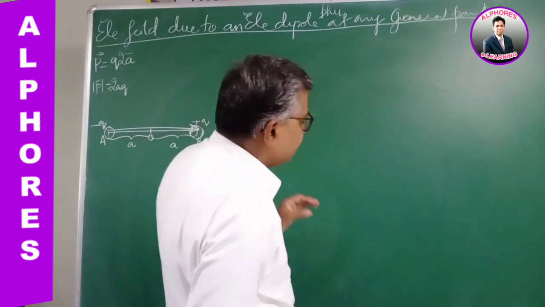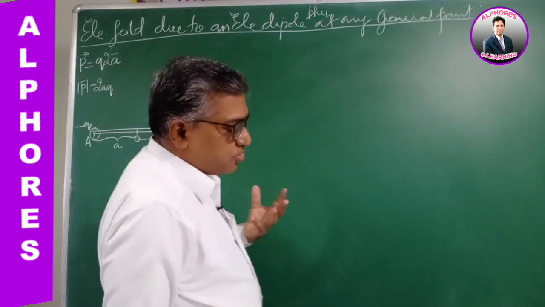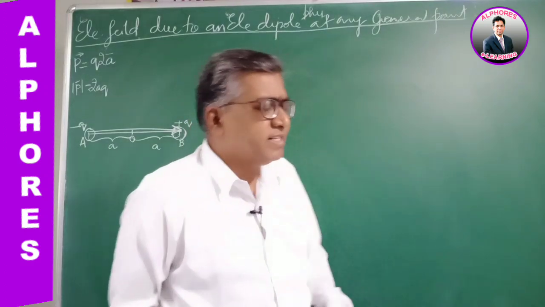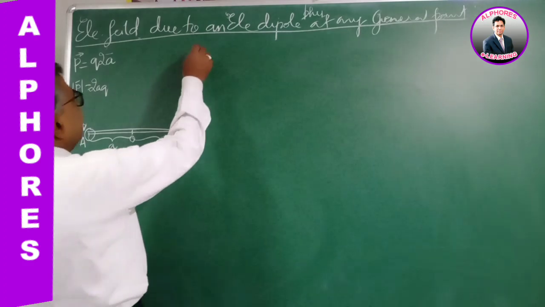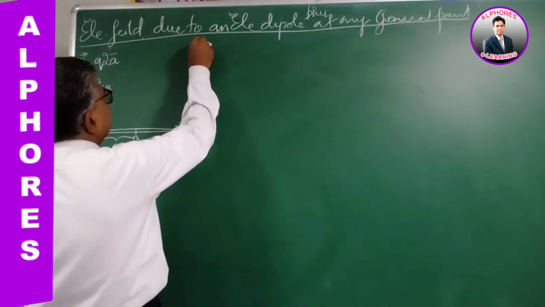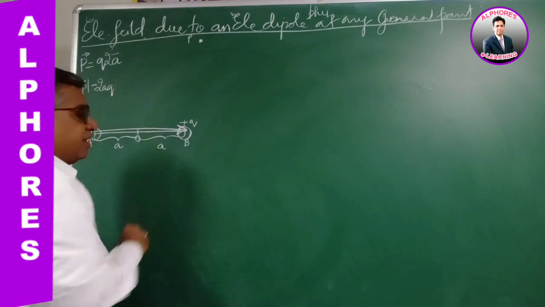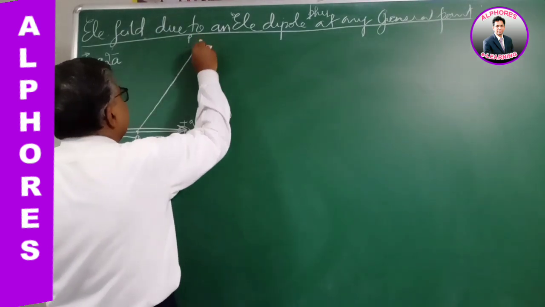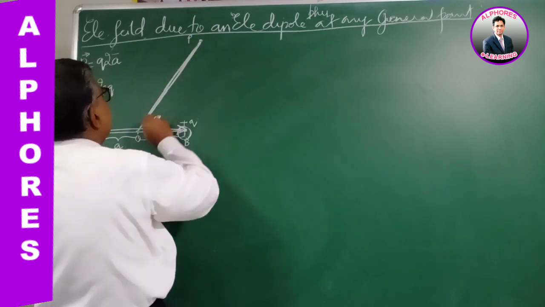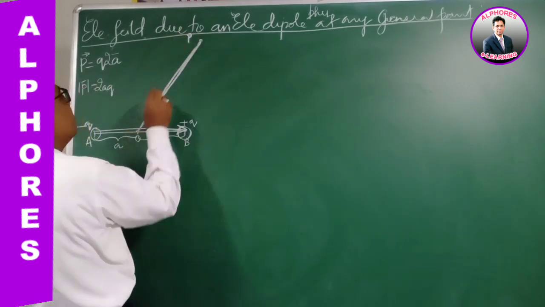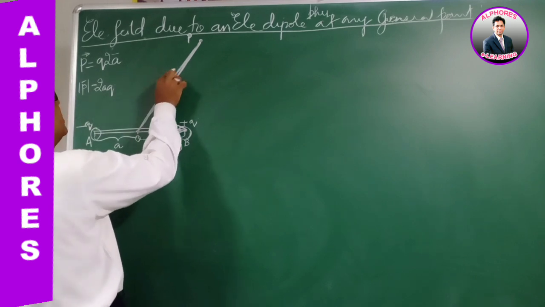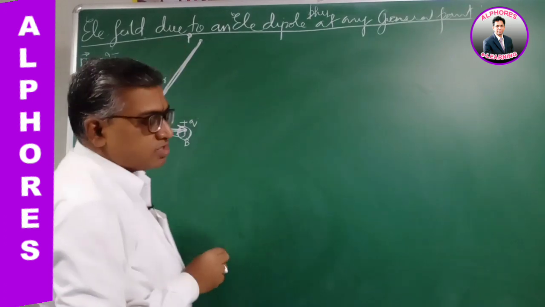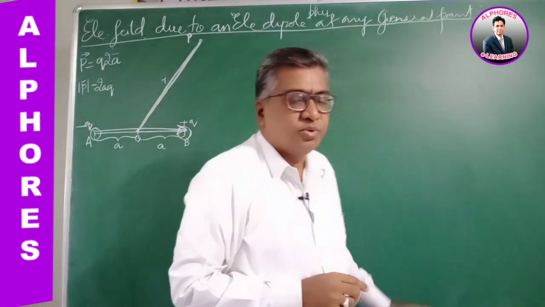Now, for this electric dipole, we are asked to find the electric field intensity due to this at any general point. Let us consider a point P somewhere here in the field, some general point P, which is at a distance r from the center of the dipole. So this is P, this is O. Let this distance OP be r. At this point P, we are asked to find the electric field intensity due to this dipole.